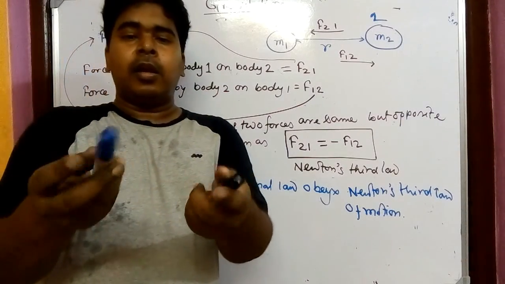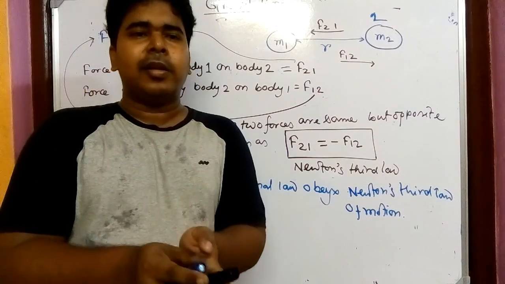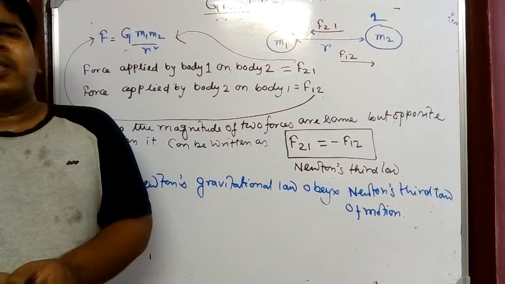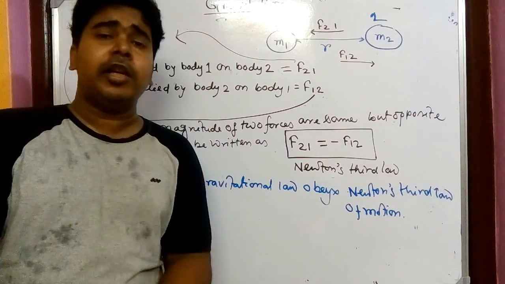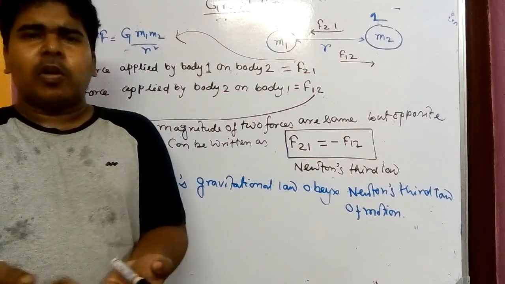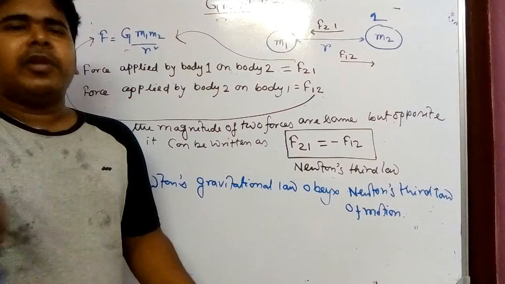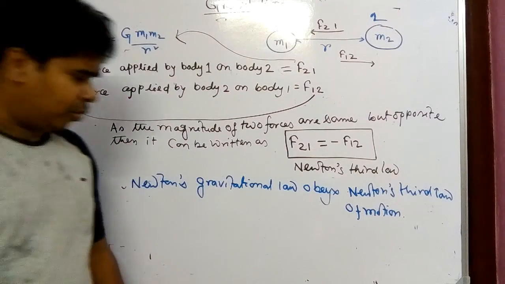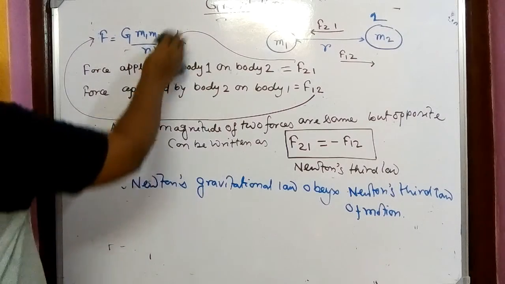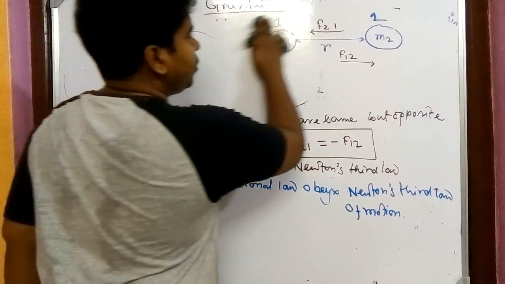These two pens I have kept at a distance, so if I release they will stick to each other. But it does not happen. So you have told there is a force of attraction between any two bodies, but I have not seen the force of attraction due to gravitation around us. That means Newton is wrong? No, my dear, Newton is not wrong. Then what thing is wrong here?